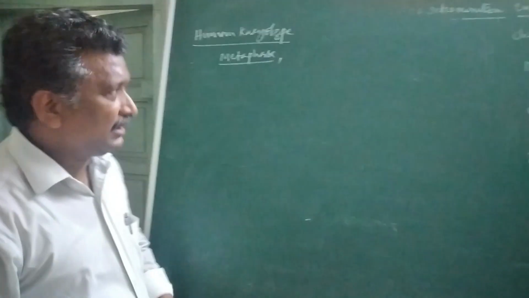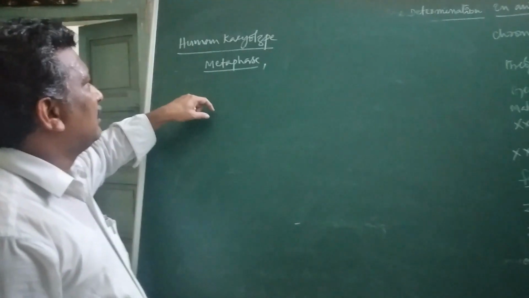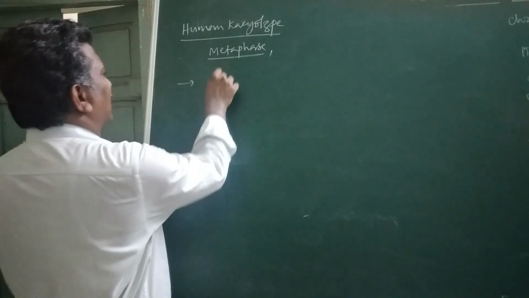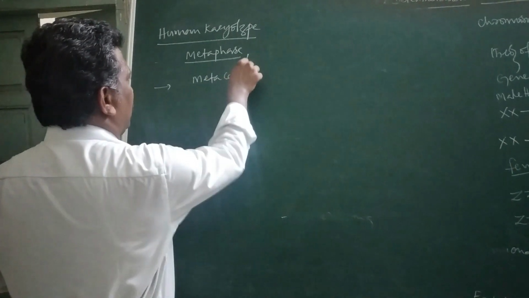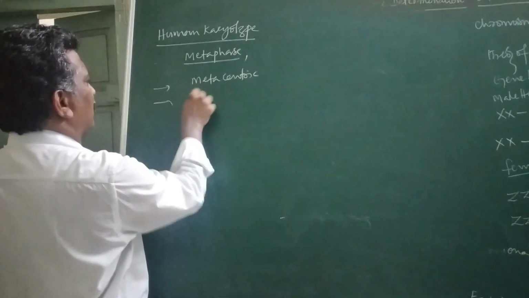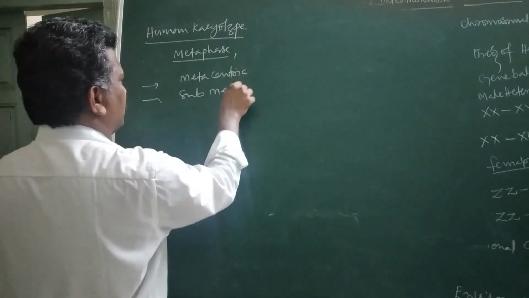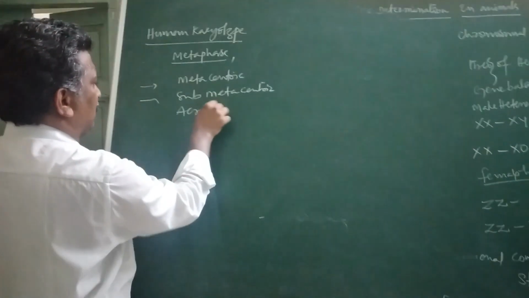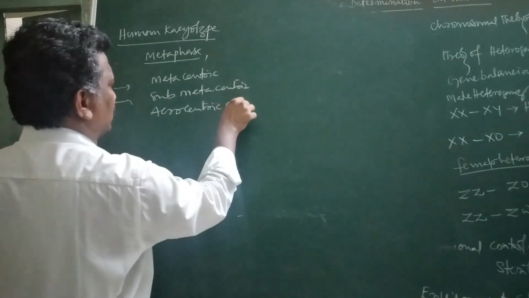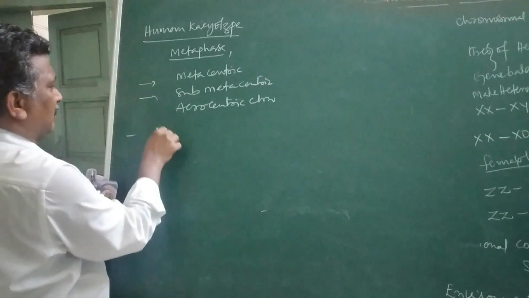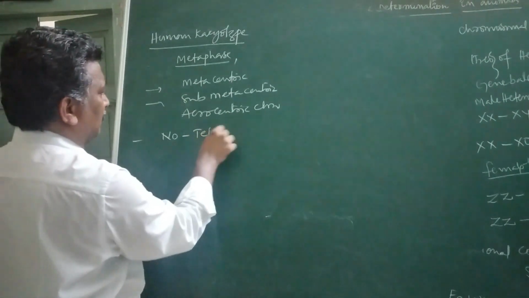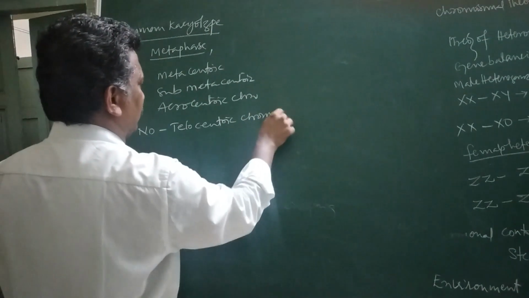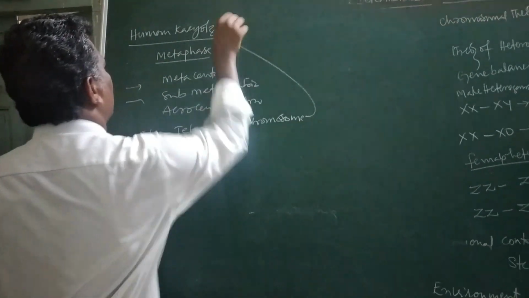But if we see the chromosomal pattern in the human karyotype, metacentric chromosomes are there, submetacentric chromosomes are there, acrocentric chromosomes are there, but there are no telocentric chromosomes in the human karyotype.